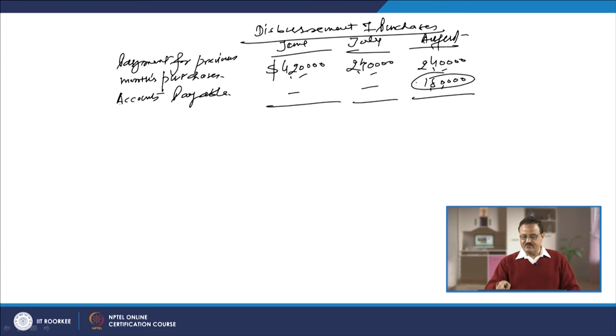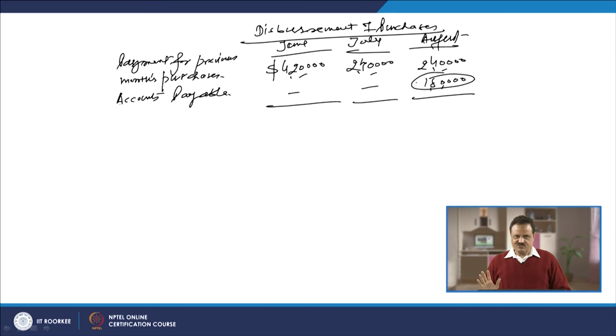So now, where will this amount go? This information, which is payments made of 420,000, 240,000, 240,000, will go to the cash budget because this will cause the cash outflow, and that we have to show in the cash budget. But for this 180,000 rupees, no cash outflow is going to take place. So this 180,000 rupees will go straight from this place to the balance sheet, and we will show it as a liability till we make the payment, maybe in the budget we are going to prepare for the next quarter.